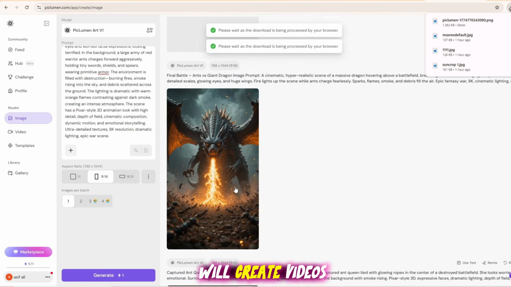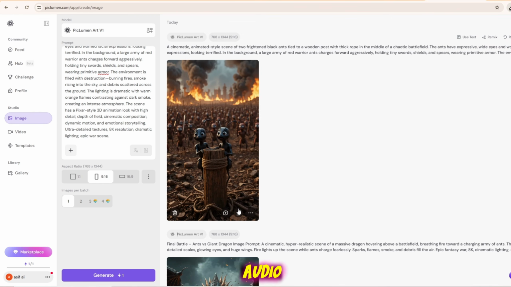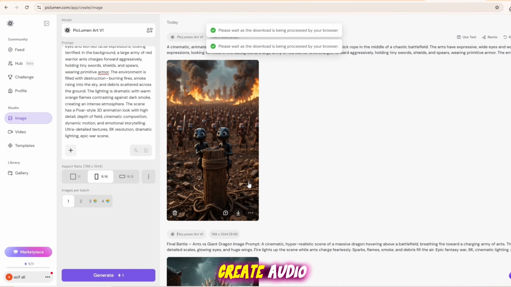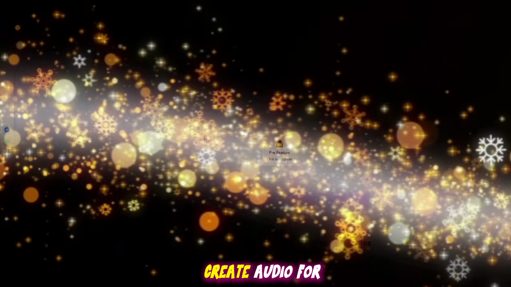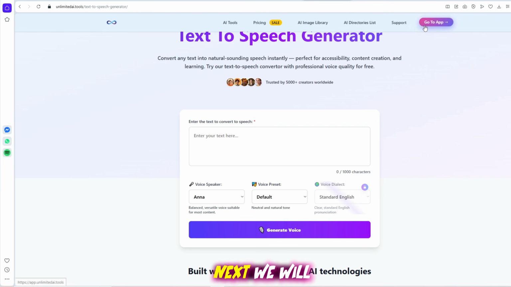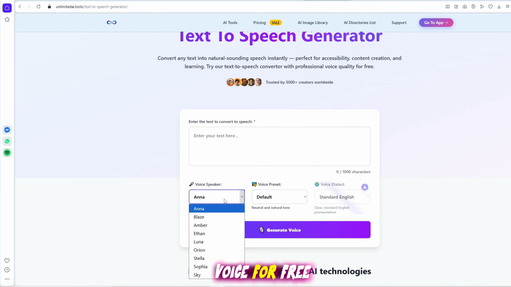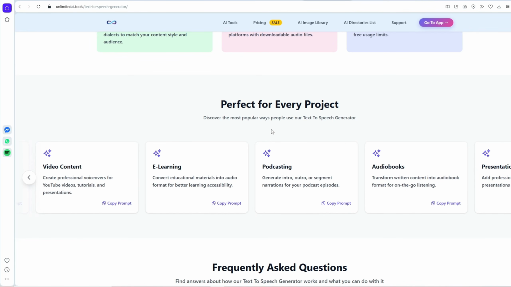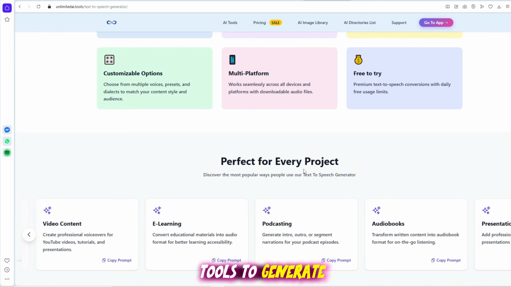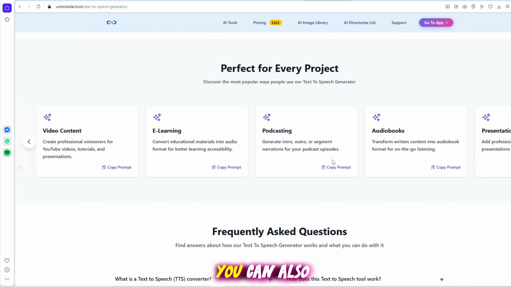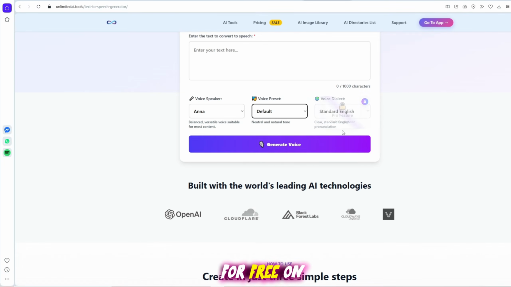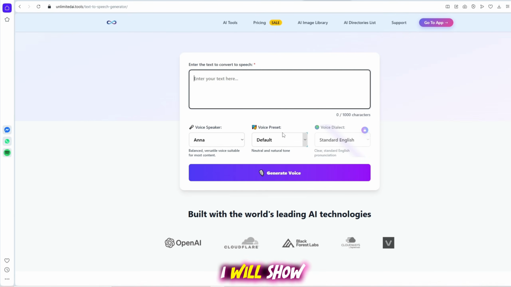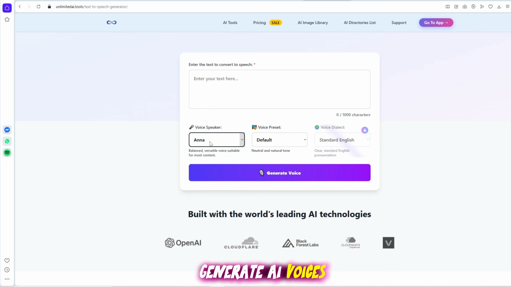Now next, we will create videos and also generate audio. First, we will create audio. I will show you how to create audio for free. Next, we will create an AI voice for free using a tool called Unlimited AI Text-to-Speech. This is one of the best tools to generate realistic AI voices, and you can use it for free at unlimitedai.tools. You can also create AI images for free on this platform, but here I will show you how to generate AI voices for free.